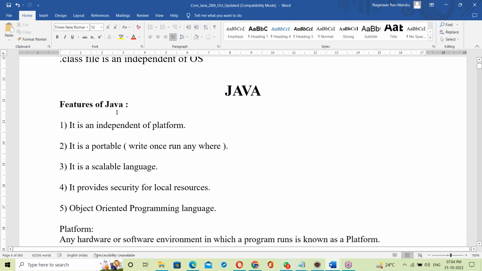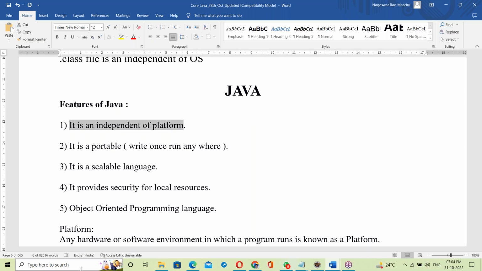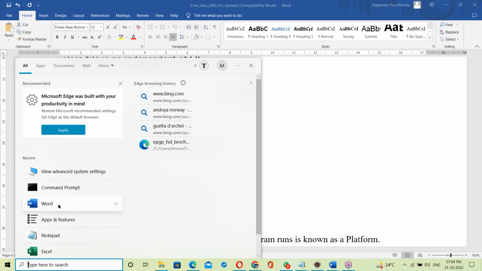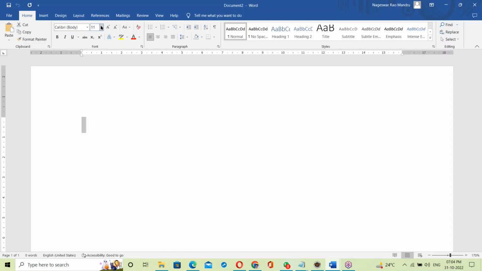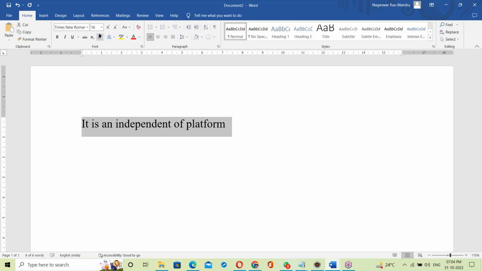The Java features. Now you can understand Java features very clearly, as all the basics were discussed. Now you can understand very clearly how Java made us an independent platform. That is today's topic.